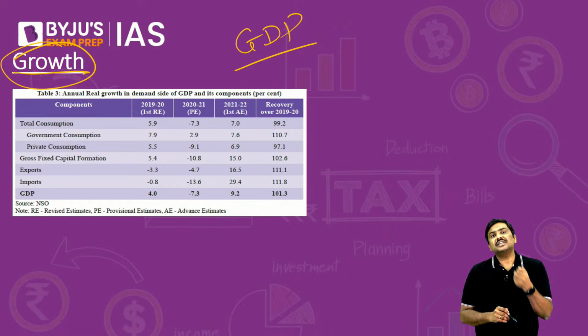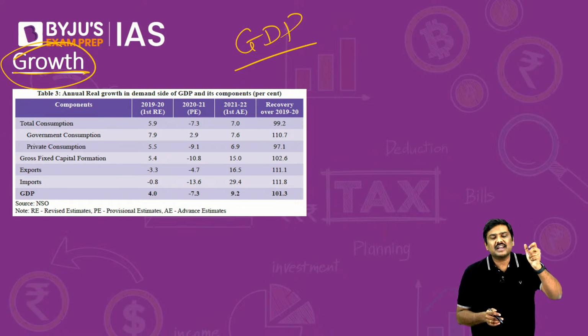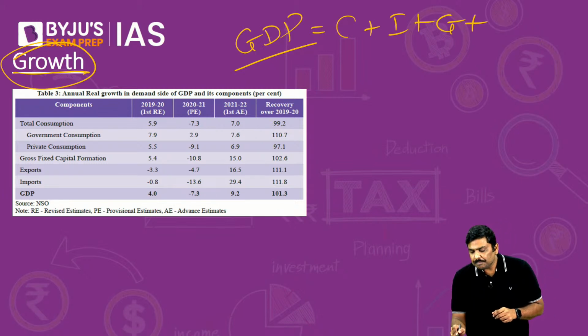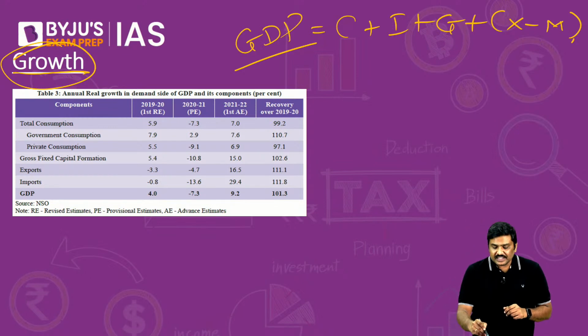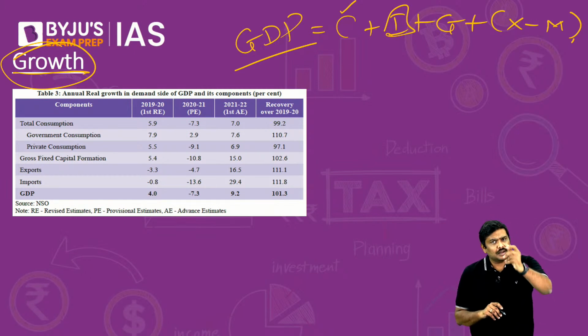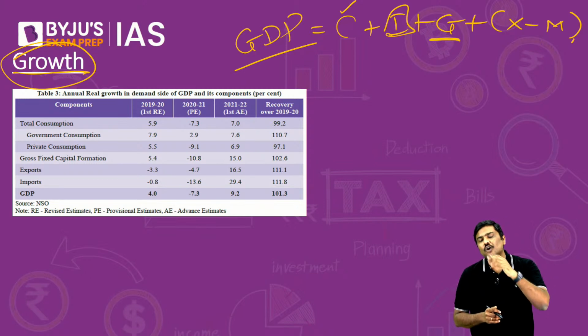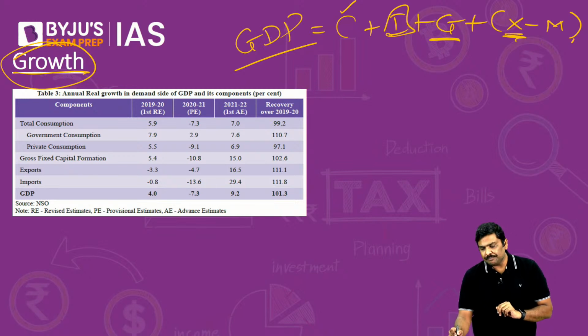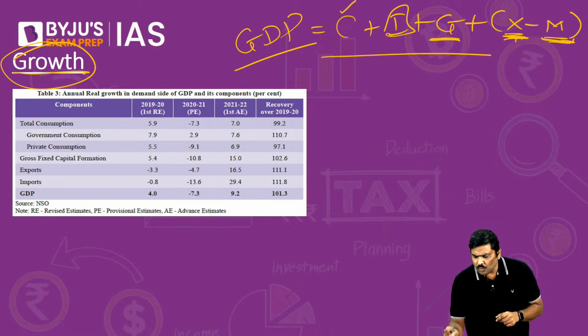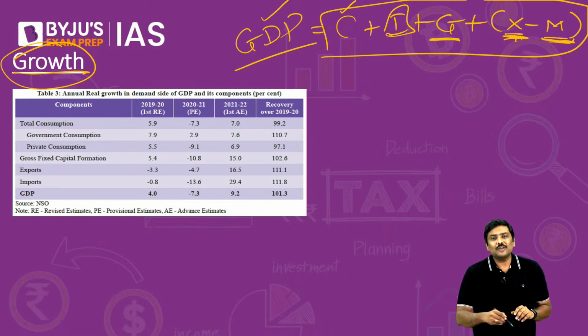One of the methodologies to calculate GDP, that is from the demand side, is C plus I plus G plus X minus M, where C refers to consumption done by the households, I represents gross fixed capital formation, that is investment done by the private sector companies, G represents the expenditure done by the Government of India, X represents exports and M represents imports. This is one of the three ways to calculate GDP.